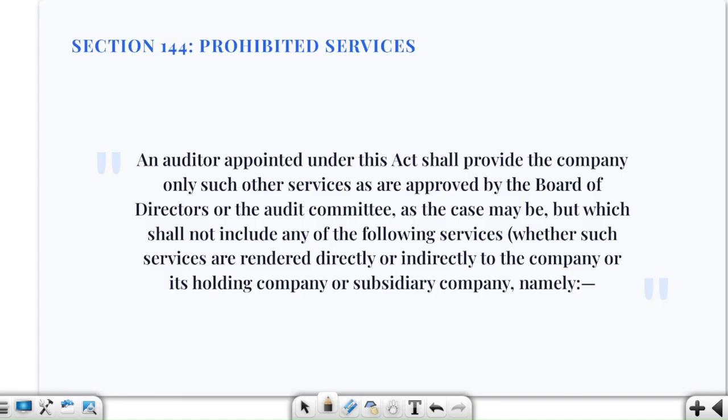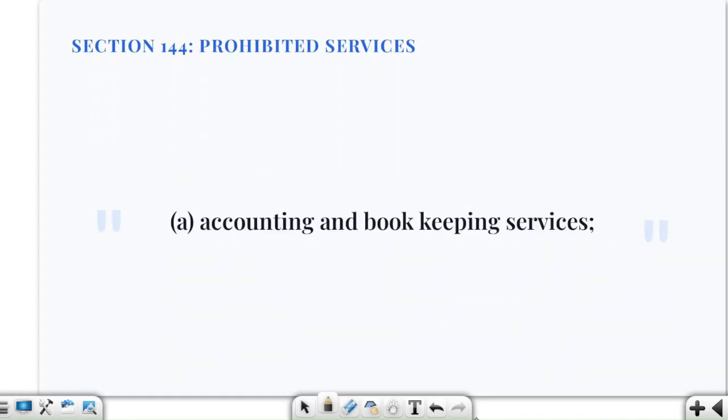Now let's talk about this particular part. An auditor appointed under this act shall provide the company only such other services as are approved by the board of directors or audit committee of the board, as the case may be, but which should not include any of the following services, whether rendered directly or indirectly to the company or holding company or subsidiary company. So what are the services that they cannot provide? An auditor appointed under the act cannot provide direct or indirect services, right? The company, holding company and subsidiary company, all these restrictions extend to all these three parts, right?